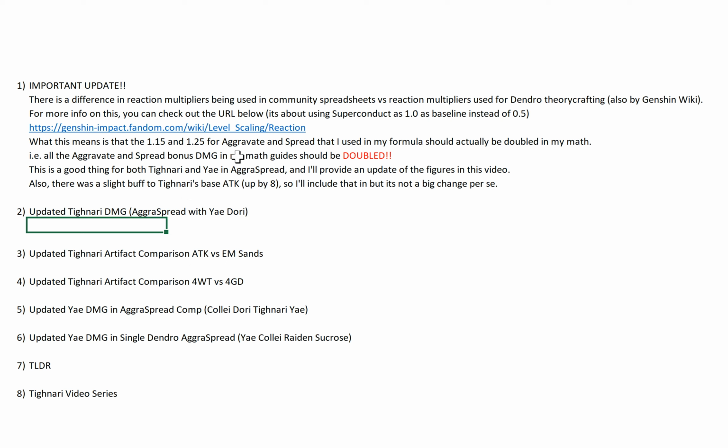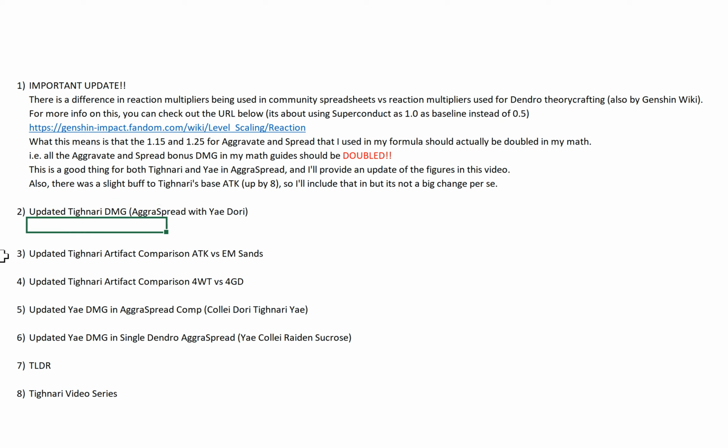I hope this makes it clear why there's a need for me to update this. It's basically between two different standards used. The way that I did the math, obviously the level multiplier is also different across the two methods. But suffice to say, by doubling this, I will match it to if you use this along with the level multiplier that is in the Genshin wiki site right now, and also in the quick Dendro guide that I shared in the previous guide. Or was it the Hyperbloom guide? Sorry, I think it was the Bloom related comms guide. Okay? So I hope this is clear.